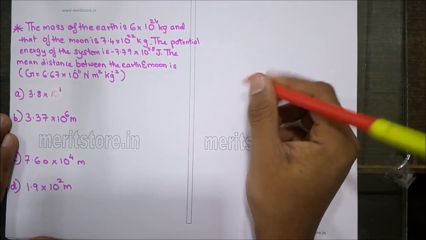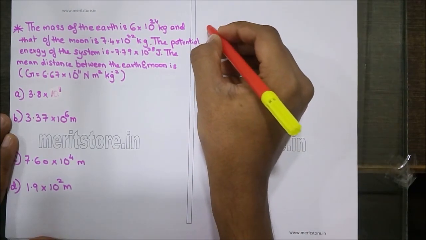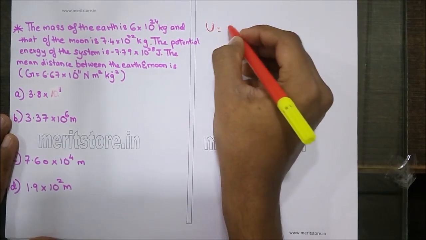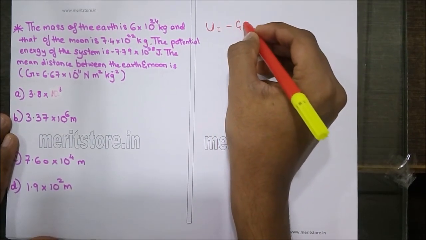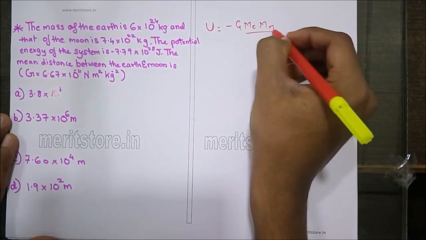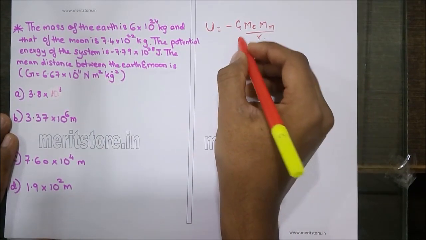Now, the value of potential energy is given as U equals minus G times mass of the earth into mass of the moon upon the distance between them.